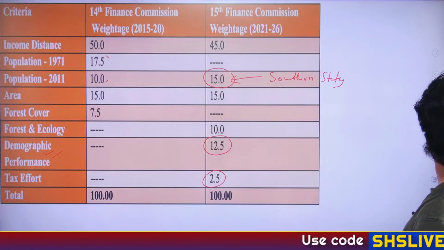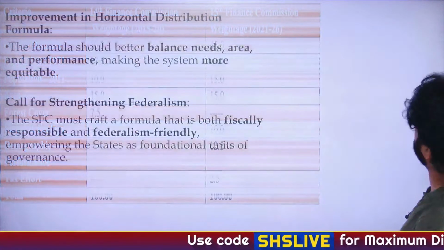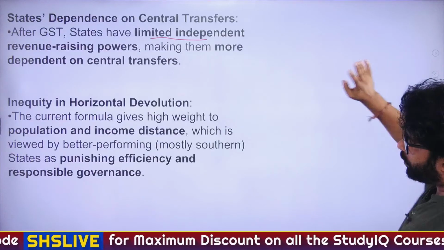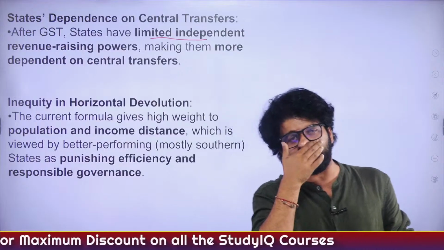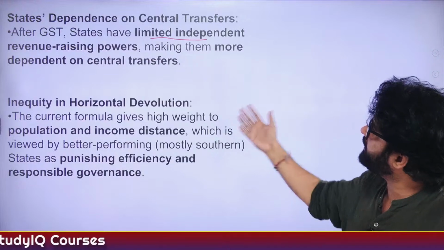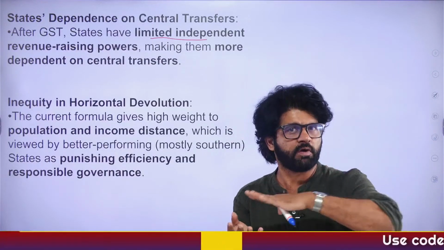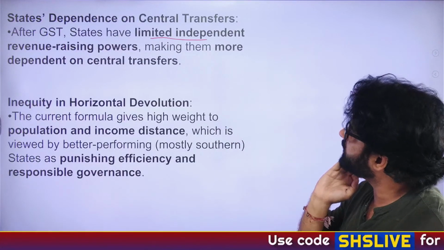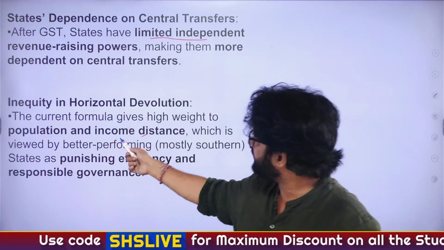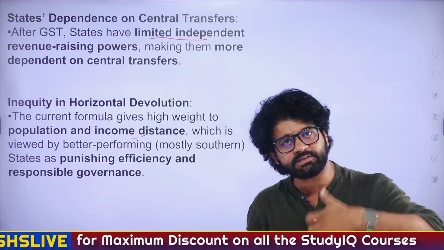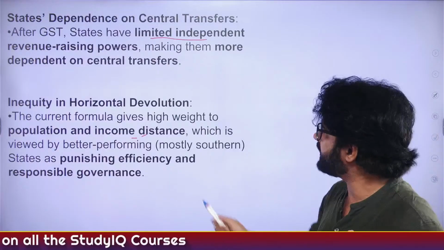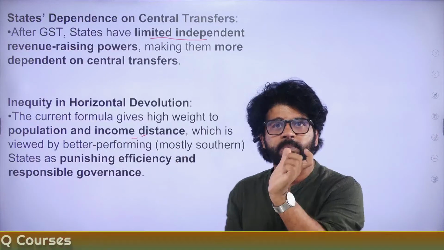Now let's go back to the core of the issue and then we will have a discussion on these things. So we are talking about why 22 out of 28 states are talking about increasing the devolution from 41% to 50% because they have limited taxation power, and inequity in horizontal devolution. Here we are talking about population and income distance criteria. Southern states have a major issue with this: the 2011 population, which we have seen, 15% criteria, and income distance, which is actually a major chunk.